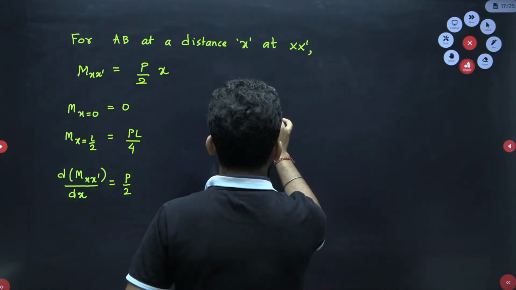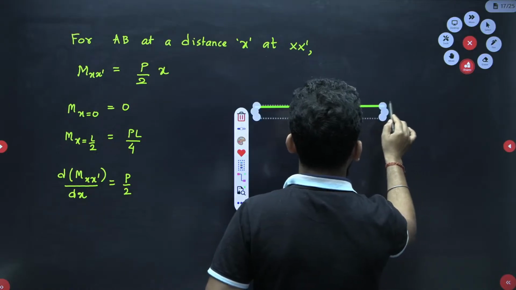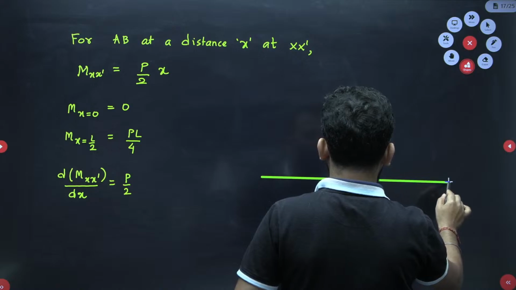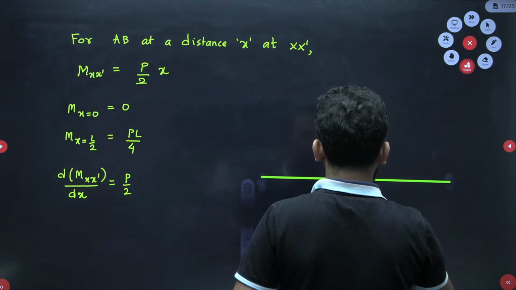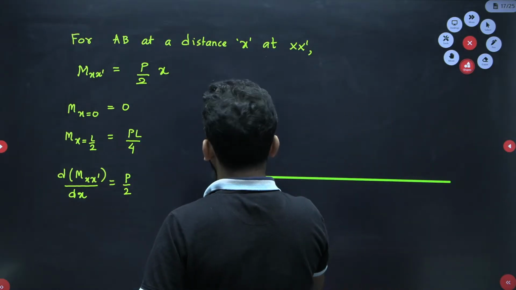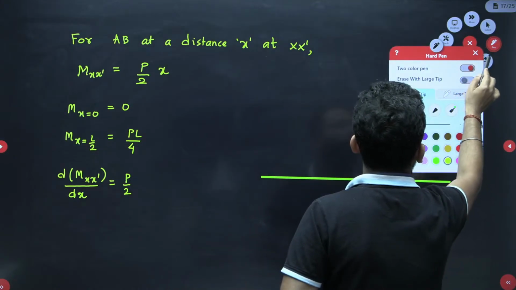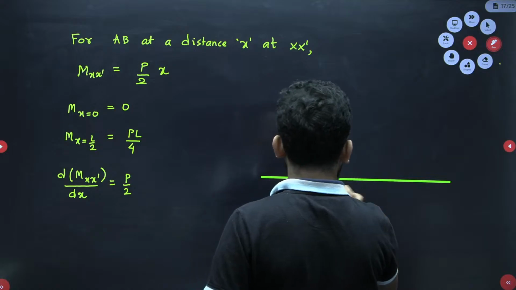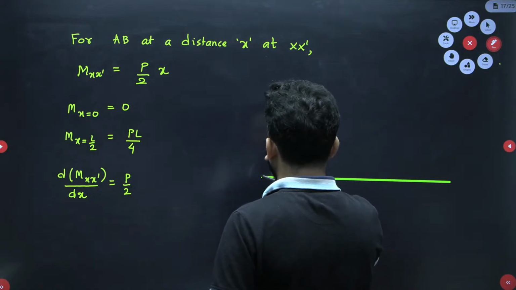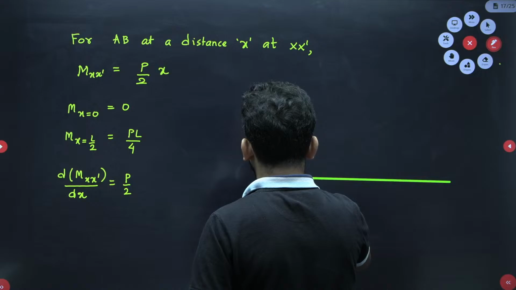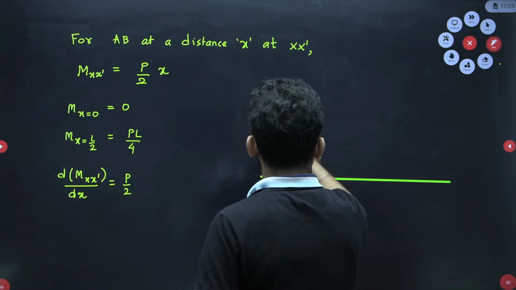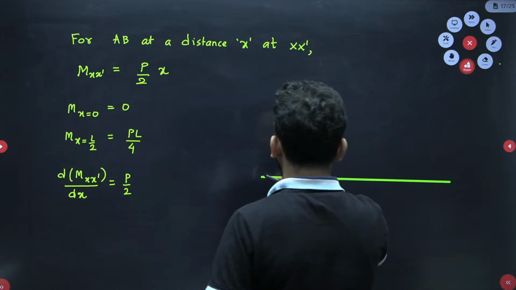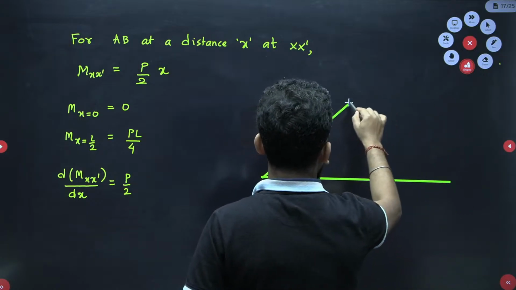Let's say this is the reference line. So I know that at x equal to 0 it is 0, at x equal to L by 2 it is PL by 4, and slope is positive. So I know that it is going to go like this.